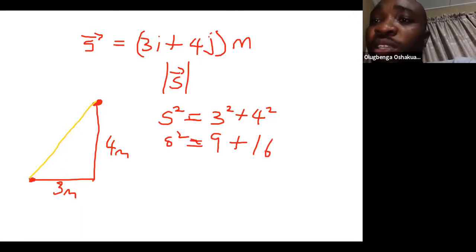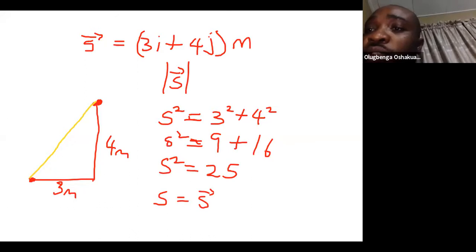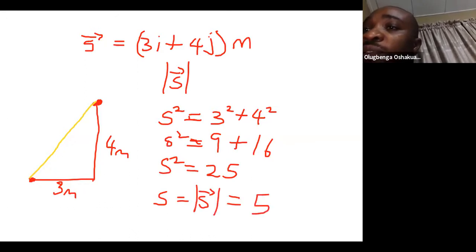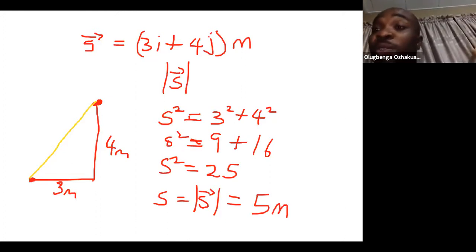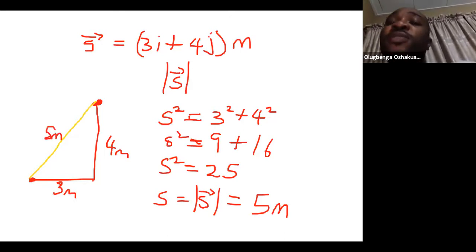S squared is equal to 25. And S, taking the square root of both sides, is equal to 5 meters. So that means that the length of this line is 5 meters. So you can say the displacement is 5 meters.